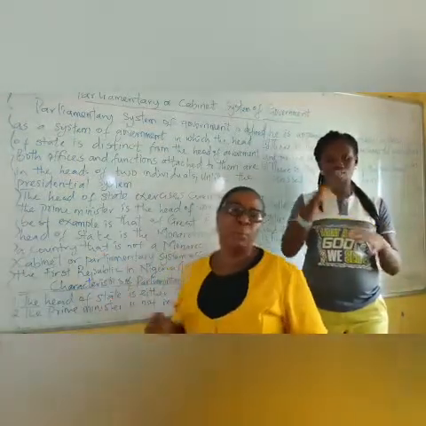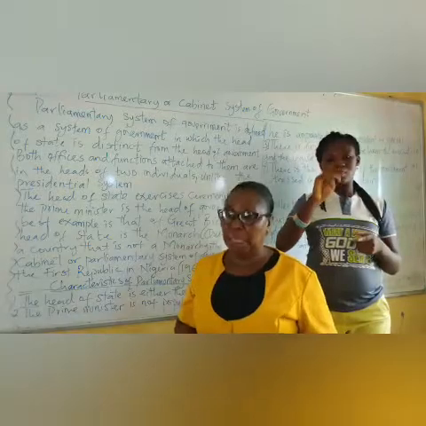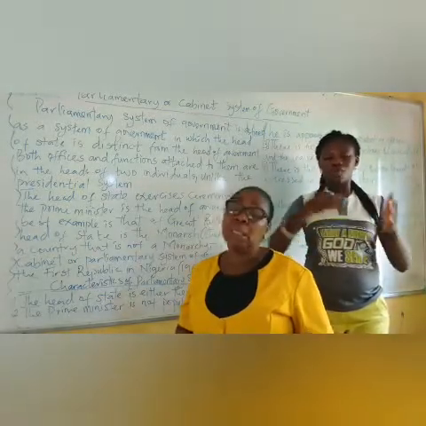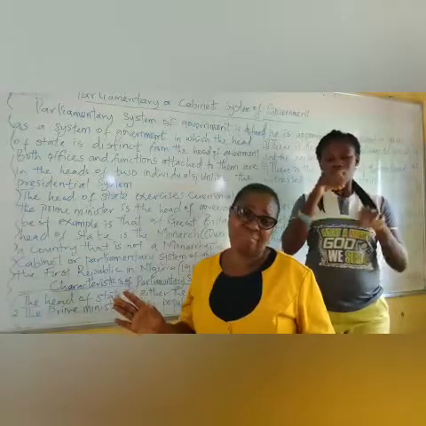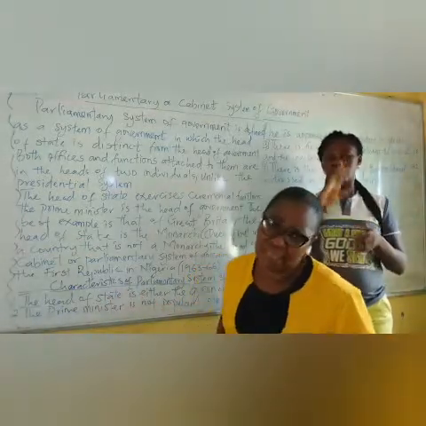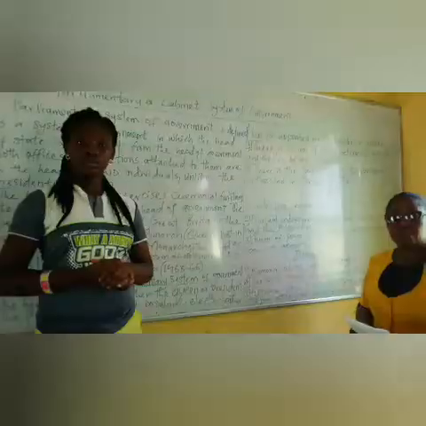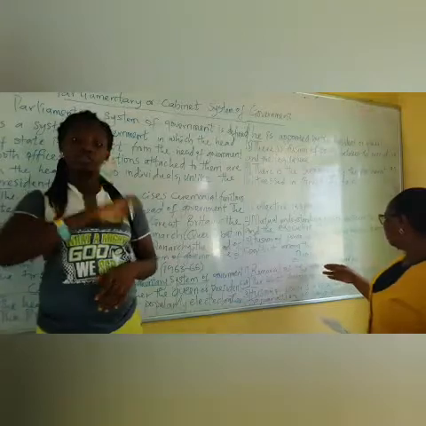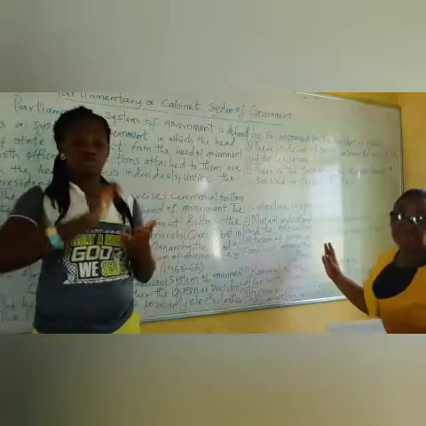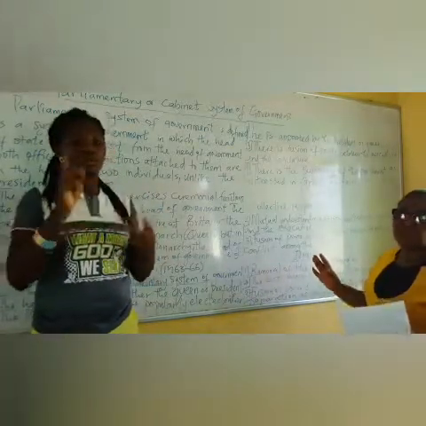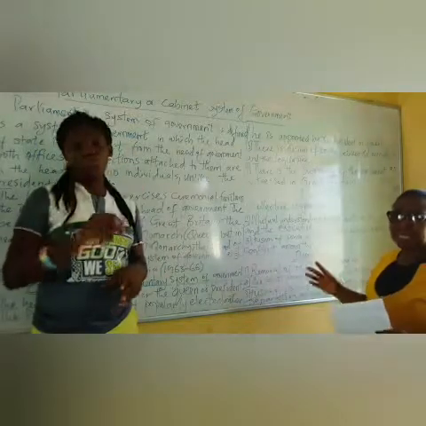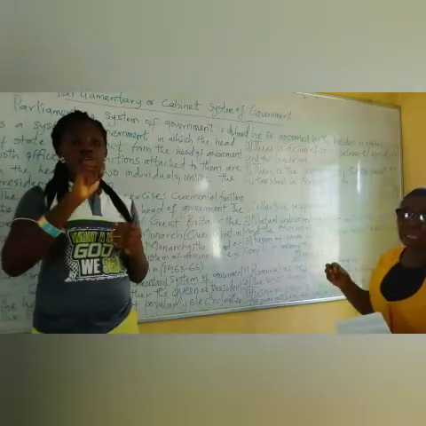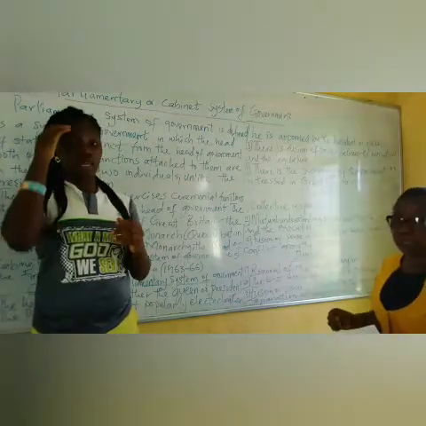Let us quickly move to demerit because of our time limit. Under the demerit, we have that the removal of the executive can be at any time. I told you they were appointed by the head of government. So under the demerit, the removal of the executive can be at any time. There does not have to be any sitting of the house. Since the president is appointed by the head of government, it's easy.